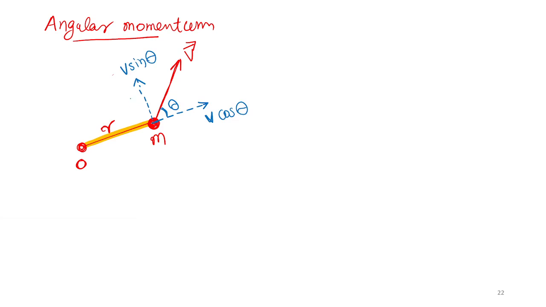The body m will start rotating with the help of v sin theta, because v sin theta acts like this. Because of v sin theta, the body tends to move like a circle. What is the role of v cos theta? v cos theta does not have any role in rotating the body.